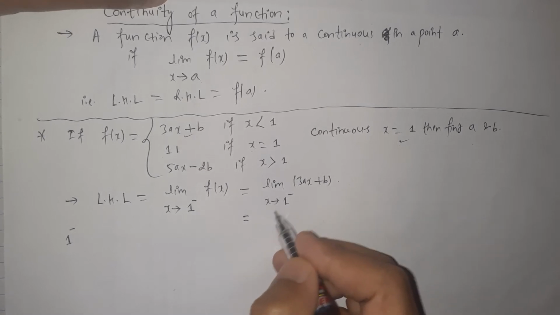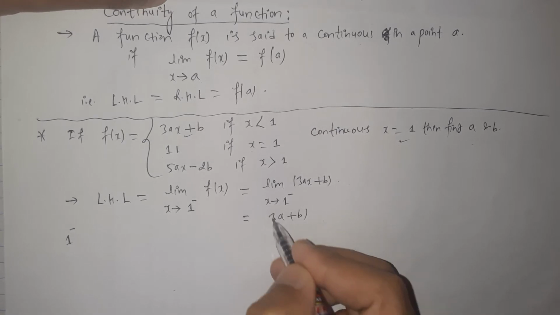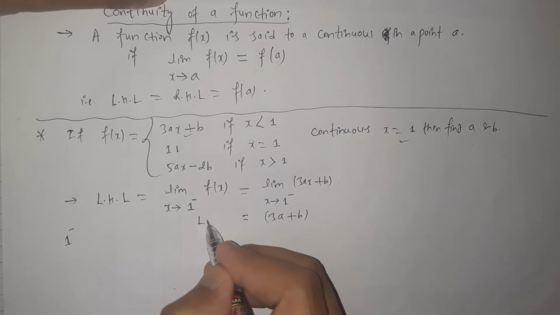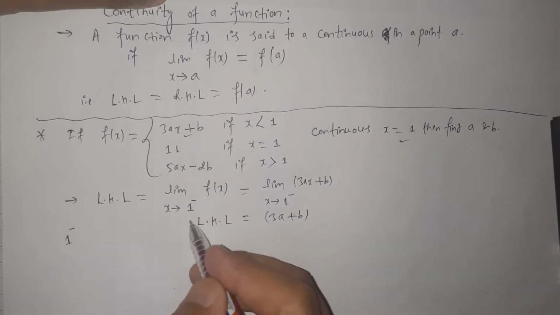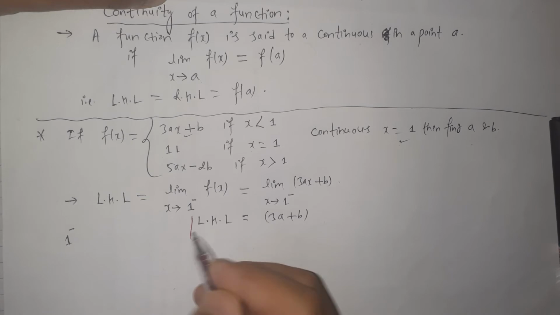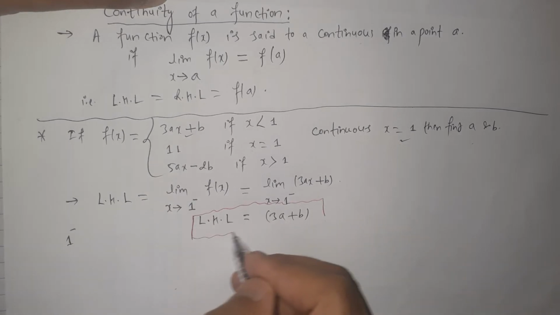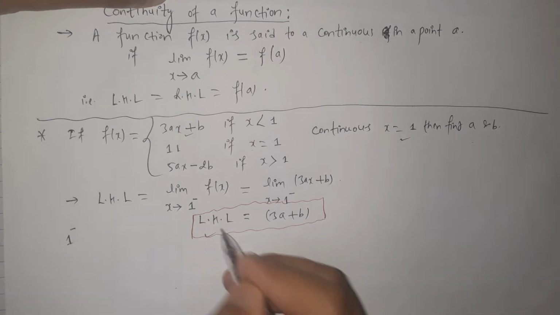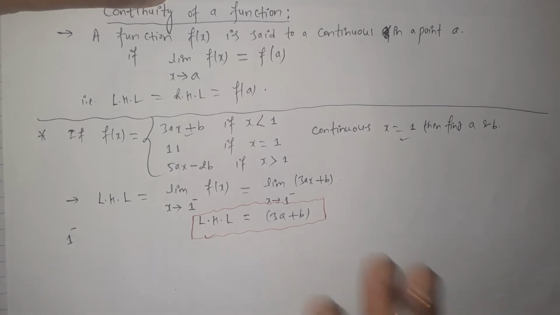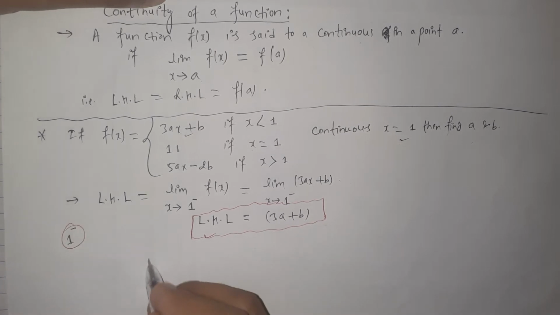If we substitute x equals 1, then 3a plus b. This is the limiting value of the function approaching from the left hand side. If we approach the given point from the left hand side, then the left hand limit is 3a plus b.